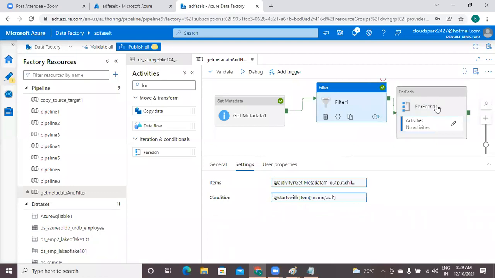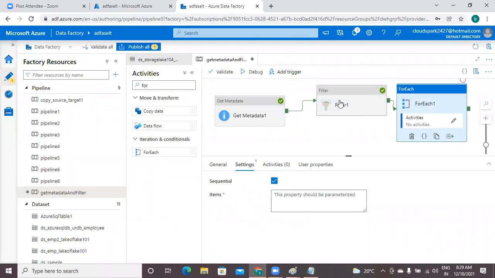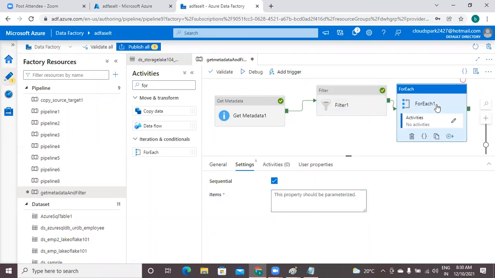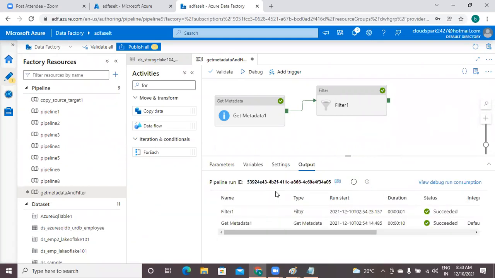Okay. But in the filter, you did not check the output field. Once again, I will show you. Please check the field name. I will delete this. Later we will configure again. Check the output, sir.